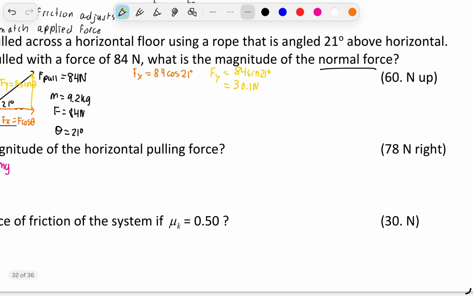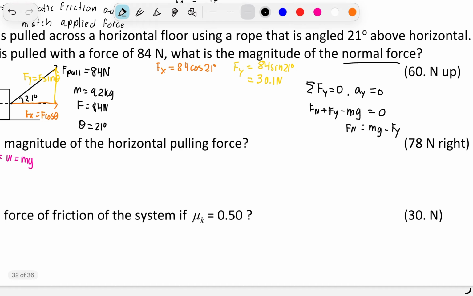Now, if we look at the vertical forces, we know that the summation of the vertical forces is going to equal 0 because the vertical acceleration is going to equal 0. So that means that you can write that Fn, which is in the positive direction, plus Fy, which is also in the positive direction, minus the mass times gravity, which is your force of gravity, aka your weight, acting down, is going to equal 0. So if you solve for Fn, it's equal to the mass times gravity minus the vertical Fy component. To compute your weight, mg, that's going to be 9.2 times 9.8, which is going to equal 90.16 newtons.